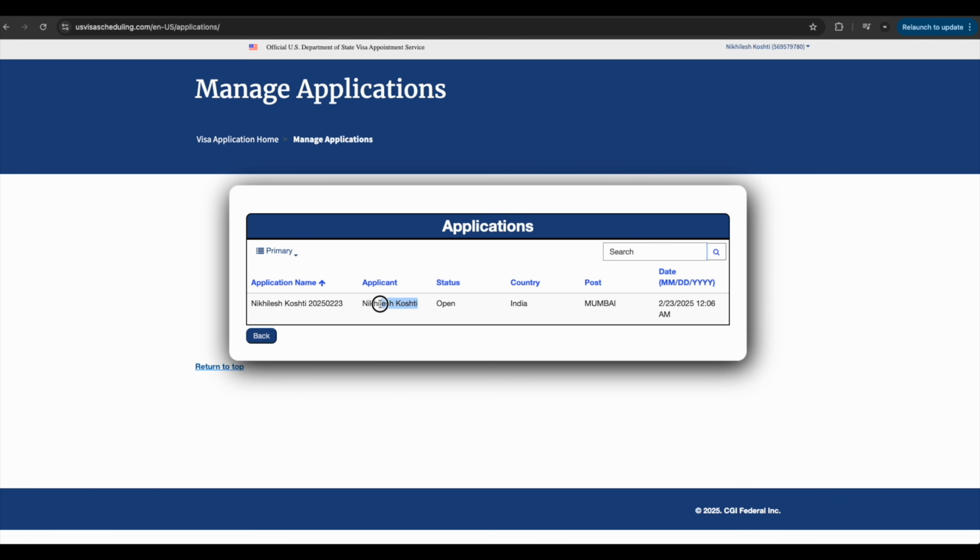So basically, main applicant details: status is open, country Mumbai, and the other details. This status, open, will change once you pay your fees and once they start processing it, and once all the processing has been completed, you will see that the visa applicant has been processed.